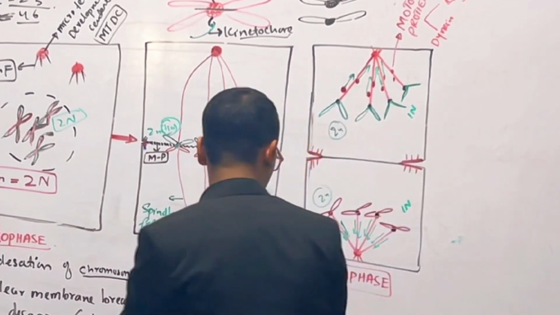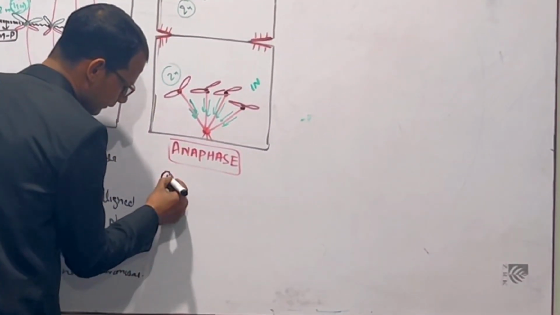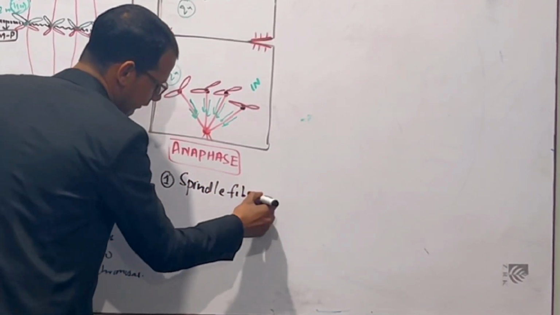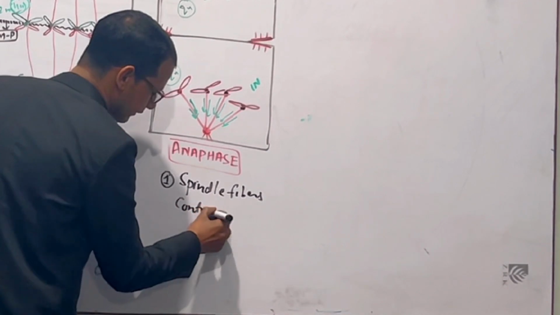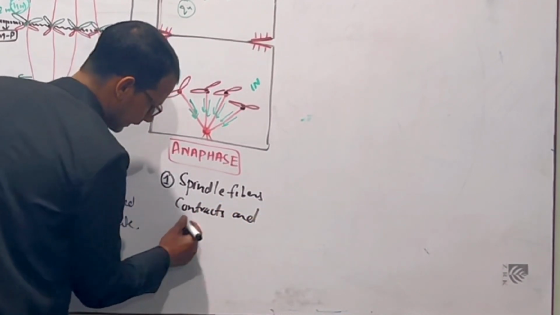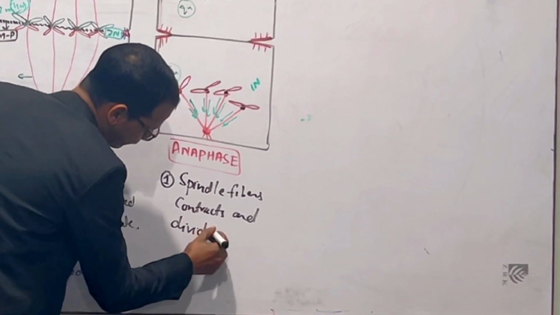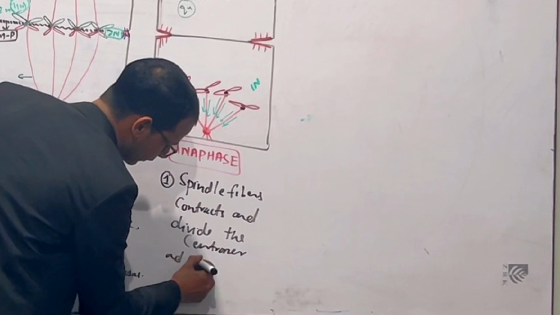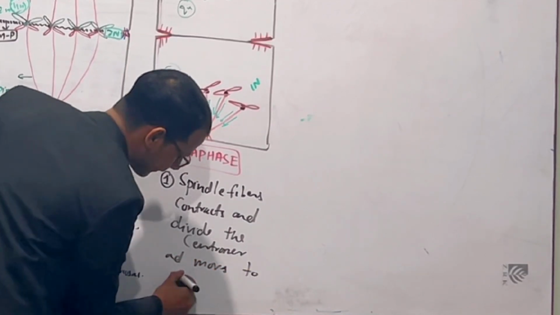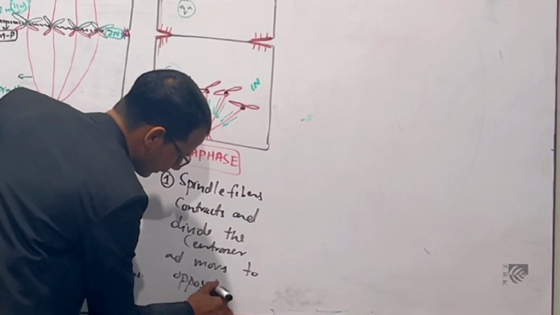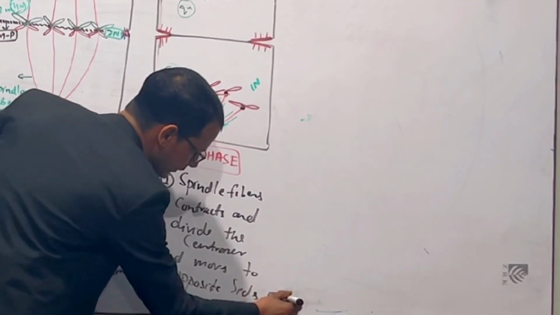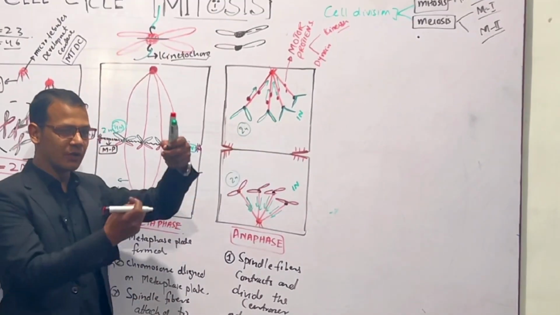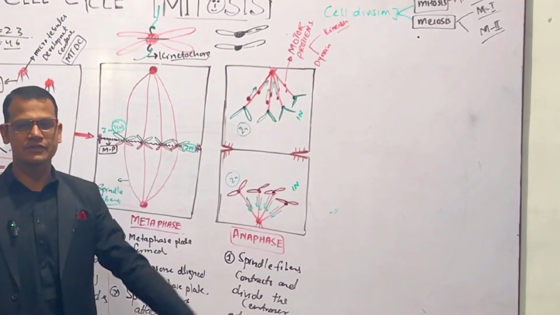And in anaphase, one point is important, that spindle fibers contract and divide the centromere and move to opposite sides of the cell. Right? When contracted, the centromere divides and moves to opposite poles of the cell.